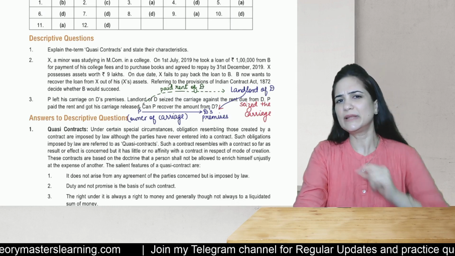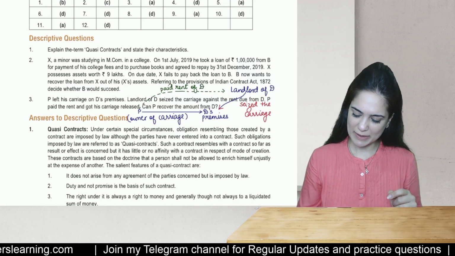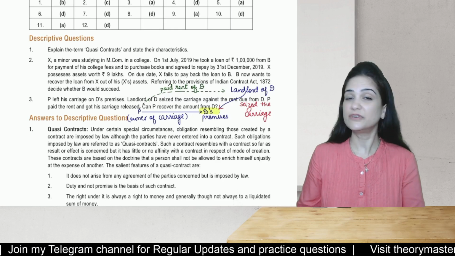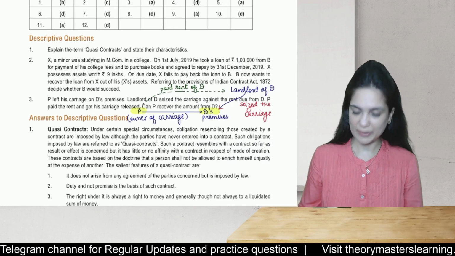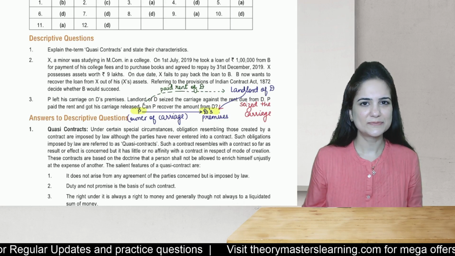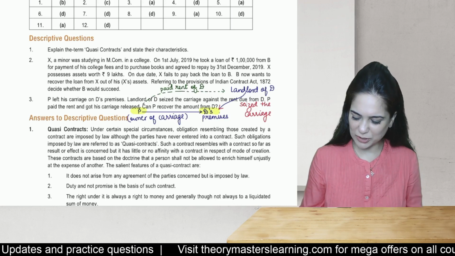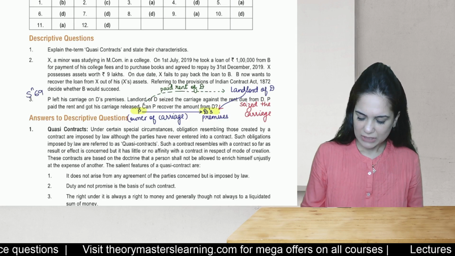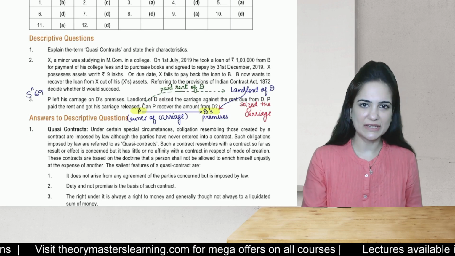Now, whose liability is it? Who is the party who is liable? Yes, it is D's liability, which P has paid. So, this is a question relating to which section number? It is a question relating to section 69. It's a quasi contract. Now, what are the provisions of section 69?